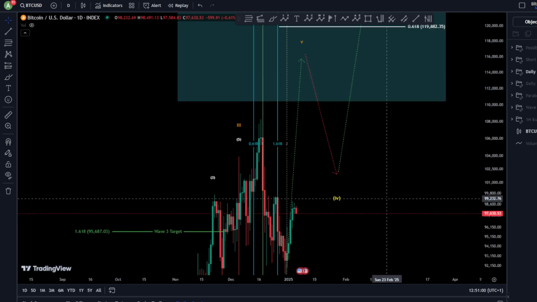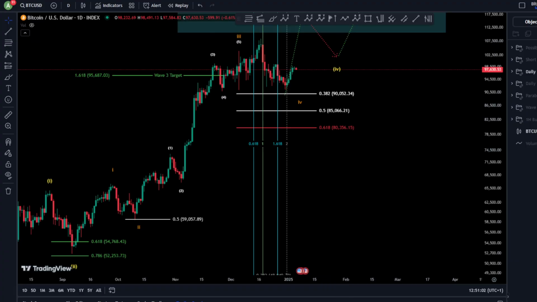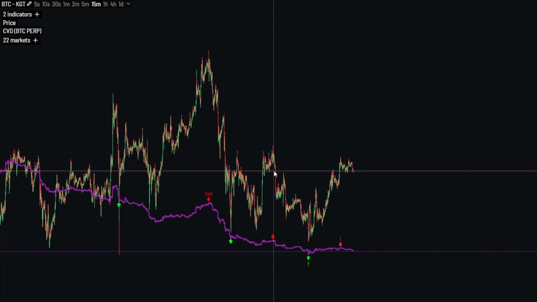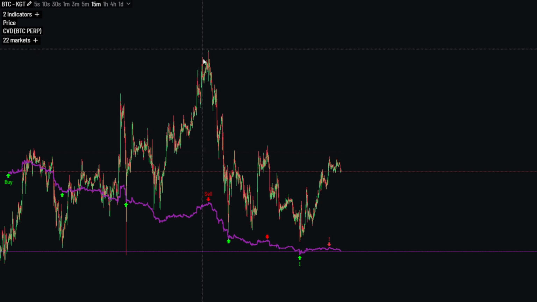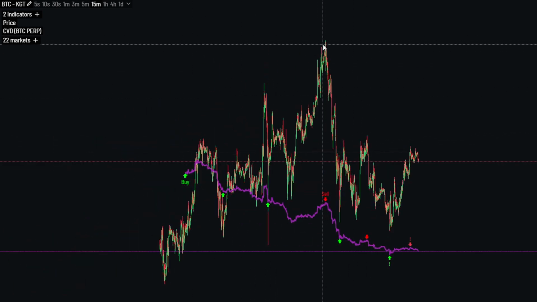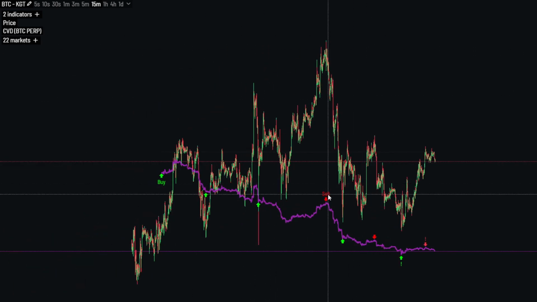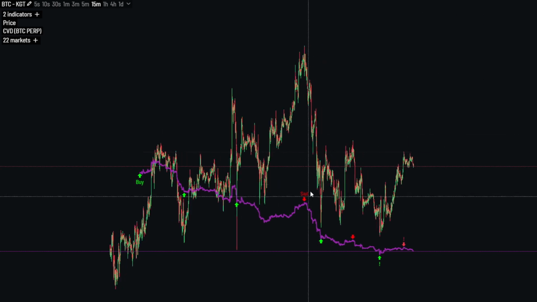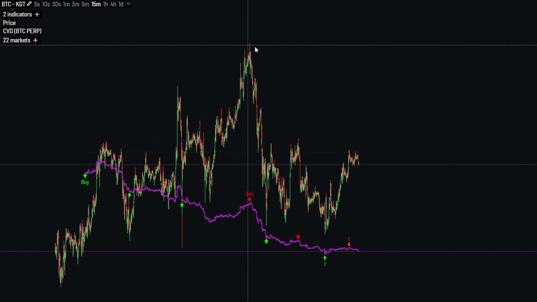So yeah, let's see also the KGT. As the KGT, of course, says, we still have a sell signal from the top on the 15-minute chart here. Of course, this is the top. It says sell. That doesn't necessarily mean it's very bearish. It means also correction. So we are looking at this signal. No buy signal still in the back. We didn't get it yet in the front.